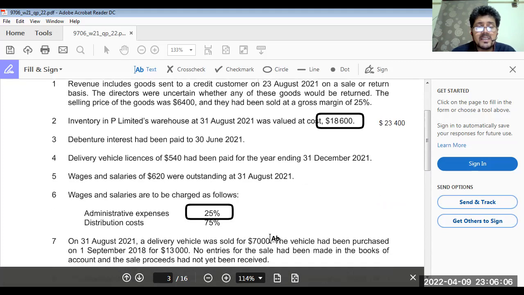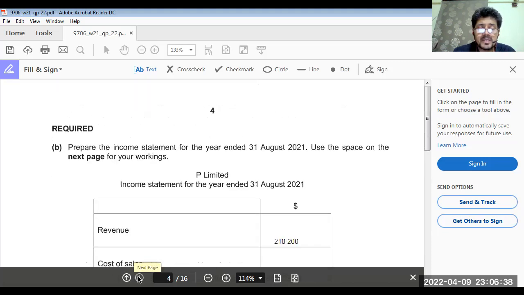We are on August 31st, 2021, so September, October, November, December, 4 months license fees are paid in advance. 540 divided by 12 multiplied by 4, 180 is prepaid. So that prepaid is going to be subtracted from the distribution cost.